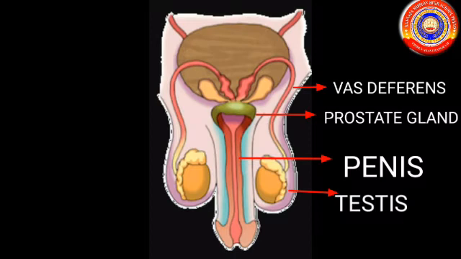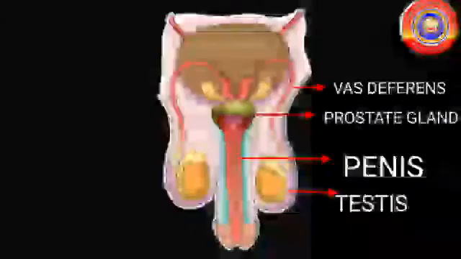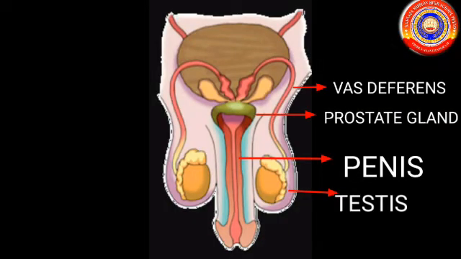Then the next one is penis. It is formed of specialized muscles and blood spaces. Urine and semen come out through the duct, that is the ureter, inside the penis. The main function of penis is to help deposit sperms in the vagina.